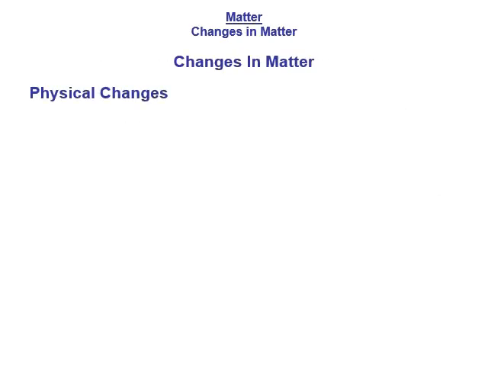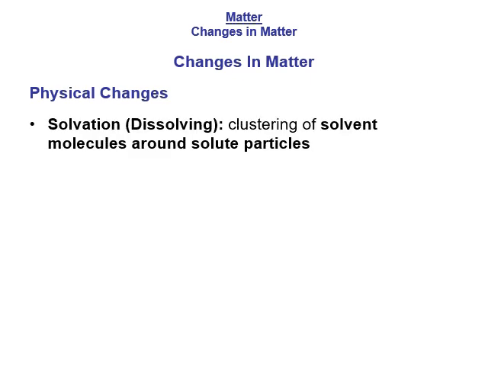When we look at changes in matter, there are physical and chemical changes. Some of the physical changes would be things like solvation, otherwise known as dissolving. Solvation is the clustering of solvent molecules around solute particles. The example I always give is Tang. I take a spoonful of Tang, I put it in a glass of water, and I stir it up. In this instance, the water is the solvent. That is the thing doing the dissolving.